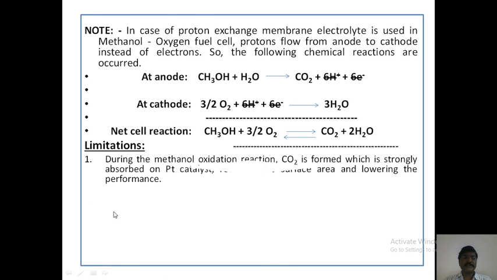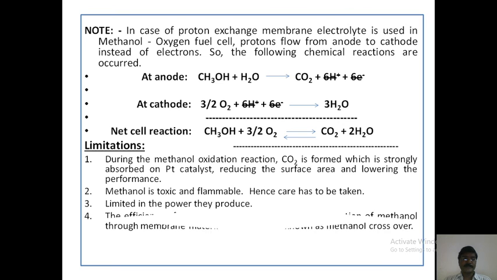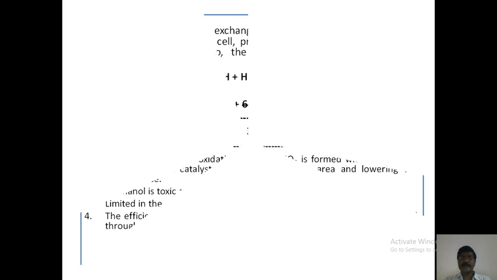Next, what are the limitations of the methanol oxygen fuel cell? During the methanol oxidation reaction, CO is formed, which is strongly absorbed on the platinum catalyst, reducing the surface area and lowering the performance. Methanol is toxic and flammable, hence care has to be taken. They are limited in the power they produce. The efficiency of current is low due to the high permeation of methanol through the membrane material used, which is known as methanol crossover.